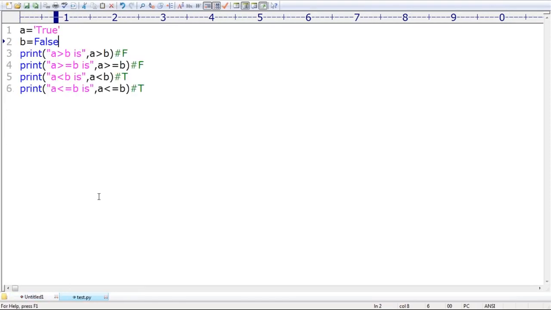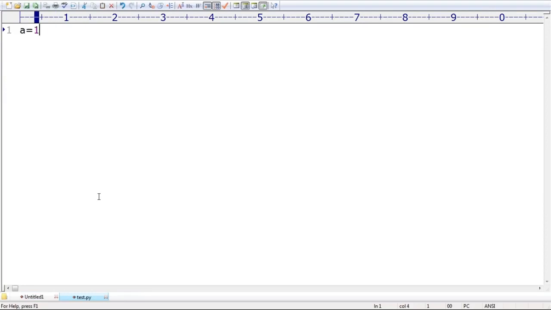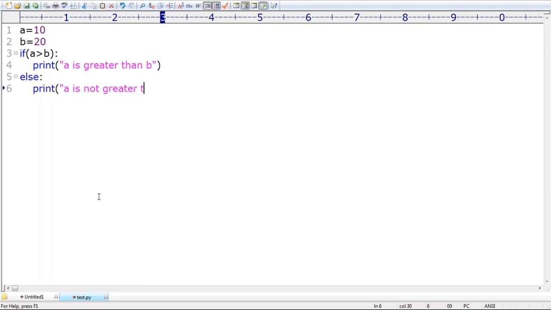Now slowly, at a small coding level, just let me take A is equal to 10, B is equal to 20. Just for you to see some bit lengthy code, that's my main intention. If A greater than B, print A is greater than B. Now else, print A is not greater than B. Okay, like this I'm taking.